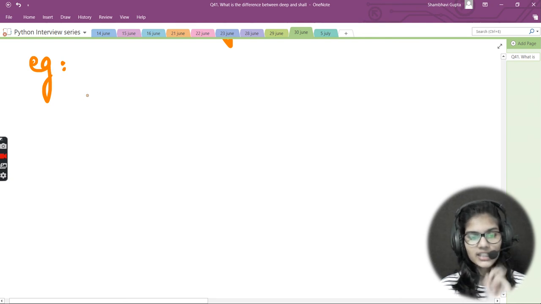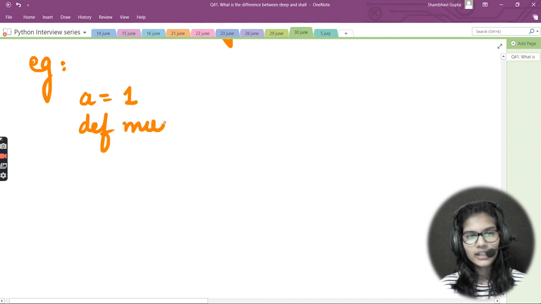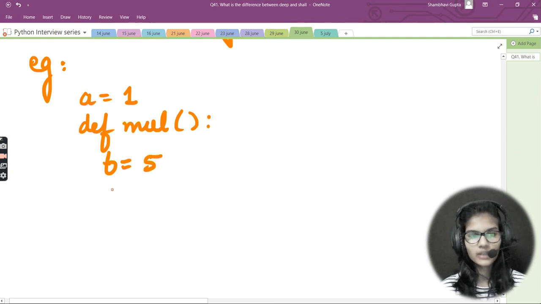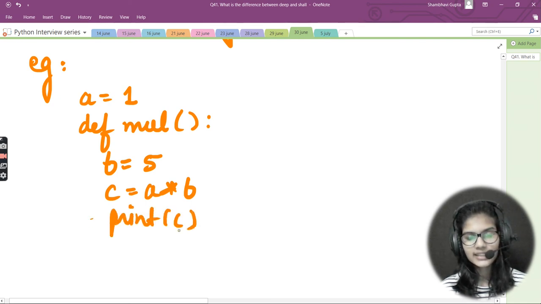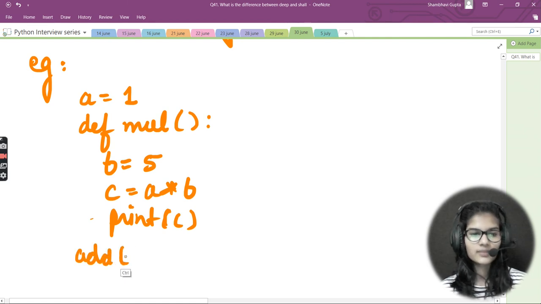So let's say I take one variable, a is equal to 1. I make a function, def mul, that is my multiply, with brackets like this. Inside this, let's say I define a variable, b is equal to 5. And I write c is equal to a multiplied by b, and simply print c. Outside the function I call that function, mul.